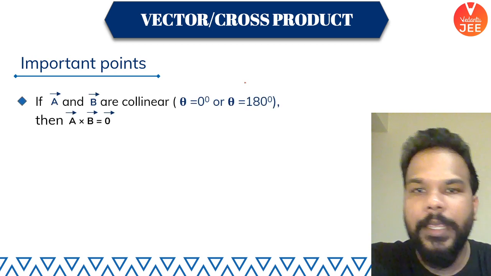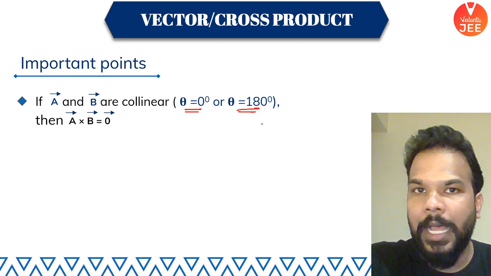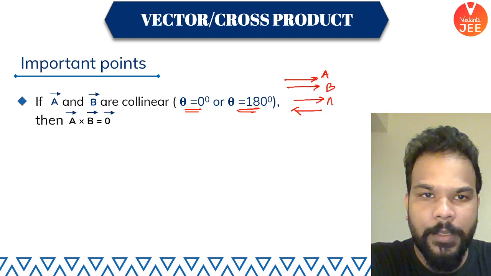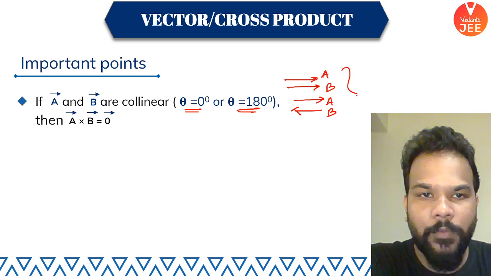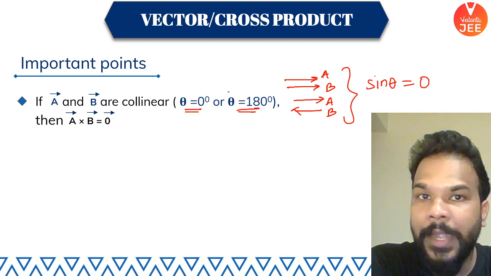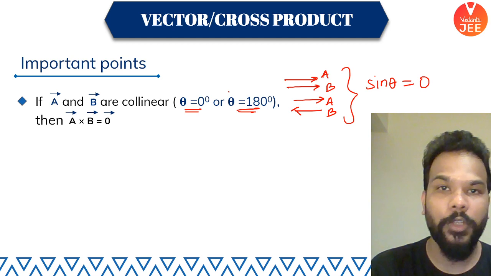Vector A and B, if they are collinear, if your vectors are parallel to each other, like this or like this. If vector A and B are parallel or anti-parallel, then what will happen? Sine theta value comes out to be 0. And if sine theta is 0, that simply means you cannot rotate two vectors which are already along the same direction.